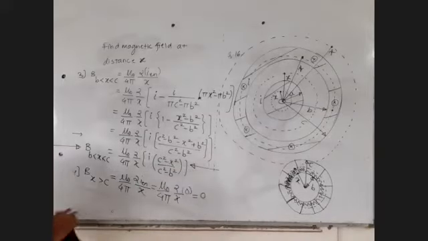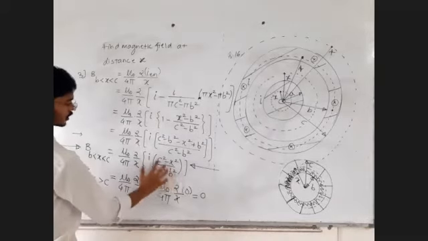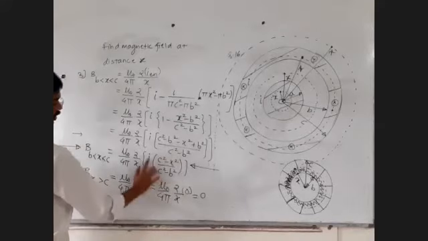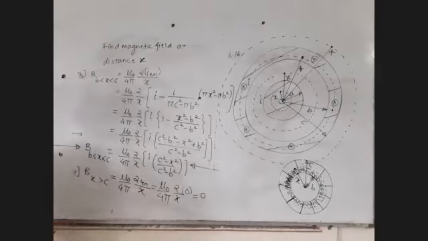That is also very easy. This is the fraction of total current: c square minus x square upon c square minus b square. This is the fraction of total current.